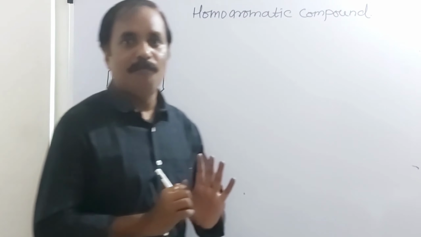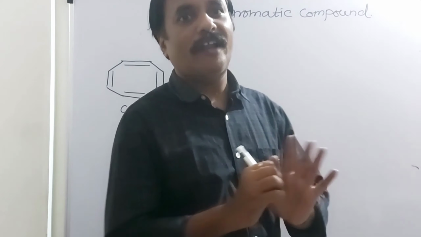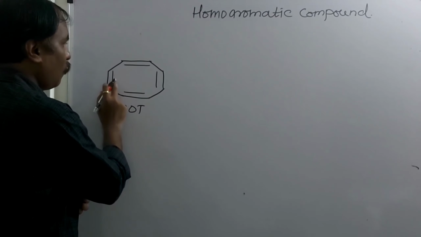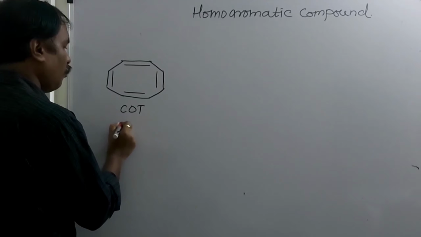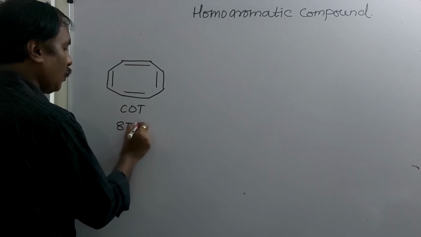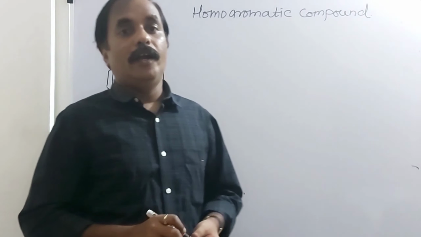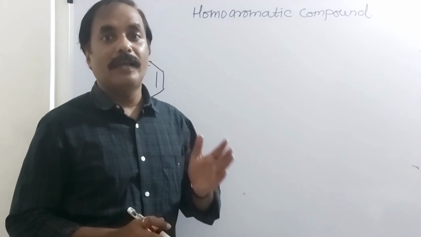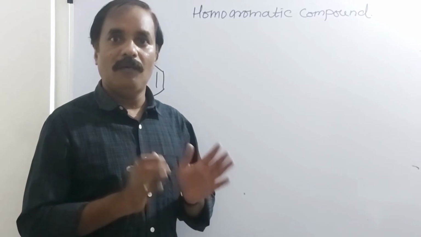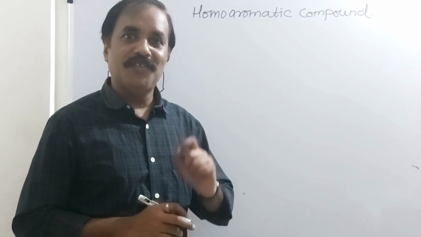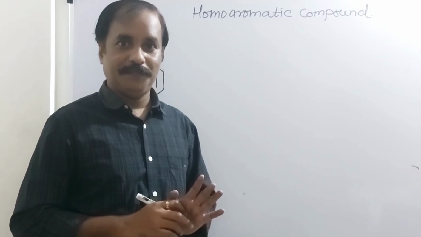Now tell me, is this compound aromatic, anti-aromatic or non-aromatic? The total number of pi bonds is 1, 2, 3, 4, and the total number of pi electrons is 8, so this compound does not obey Huckel's rule. And we know that a compound which does not obey Huckel's rule might be anti-aromatic. But to explain anti-aromaticity, planarity is required.